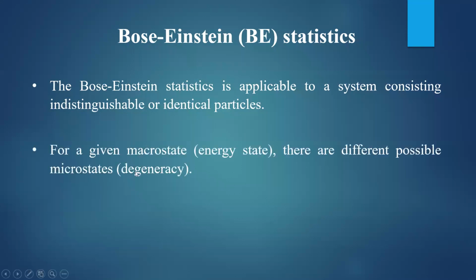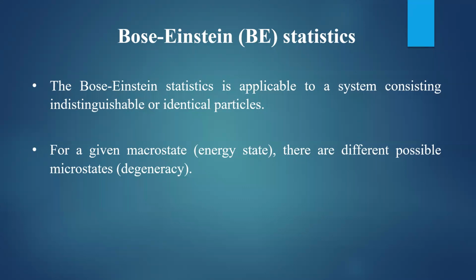Then according to Bose-Einstein statistics, for a given macro state, that is for a given energy state, there are different possible microstates. So for a given macro state, you can find a number of microstates, and this is called the degeneracy.